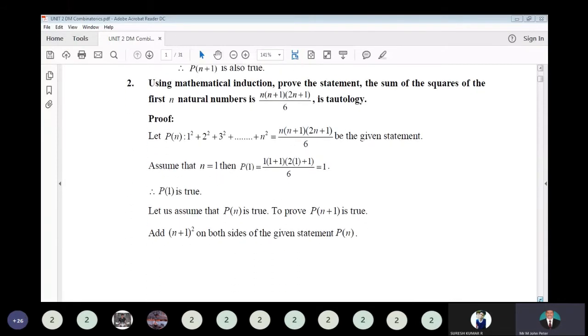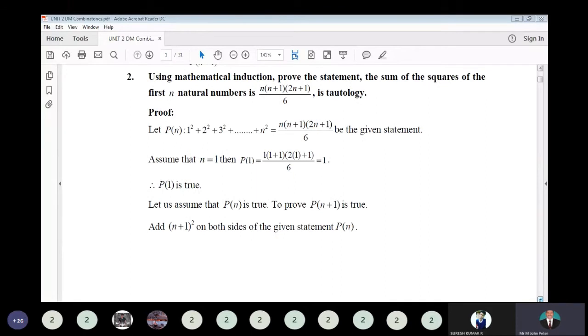Using mathematical induction, prove the statement that the sum of the squares of the first n natural numbers is n into n plus 1 into 2n plus 1 divided by 6. That is, the summation of squares of the first n numbers is equal to n into n plus 1 into 2n plus 1 divided by 6, a tautology. So P of n is 1 square plus 2 square plus 3 square and so on up to n square, equal to n into n plus 1 into 2n plus 1 whole divided by 6, as a statement.